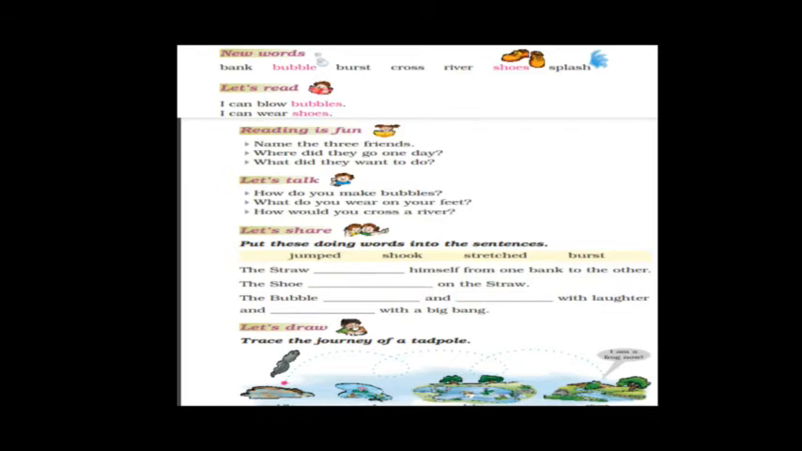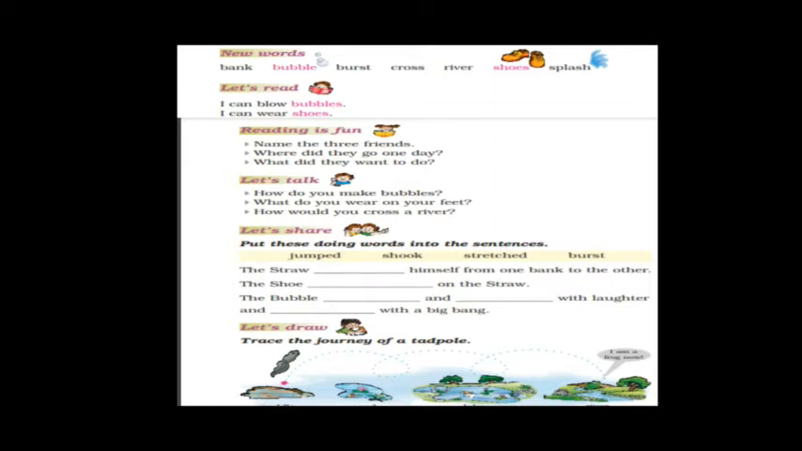Next, trace the journey of a tadpole. So children, what is a tadpole? A baby frog, that is called a tadpole. In this journey you can see a few dots, children. You have to just trace the dots so that you will understand where the tadpole went. Initially it went to a puddle, then a pond, then a lake, and finally where did it reach?